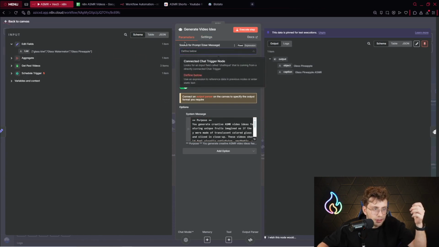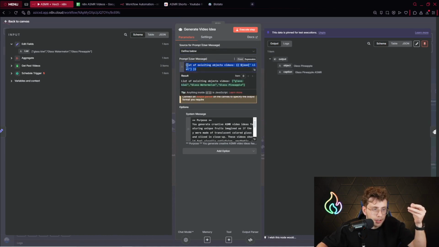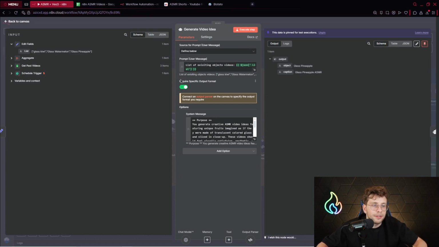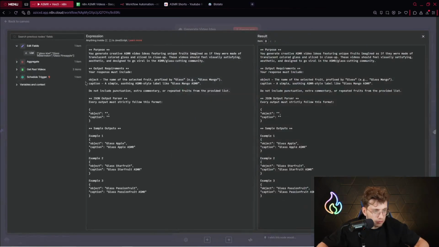Also remember you've got 2 options here for source for prompt, and I've chosen define below, not connected chat trigger node. Firstly, in define below, I provided the prompt. Then we can set up require specific output format. However, you can set it up now, and in a while I will explain why I've done it. We've also got the system message.